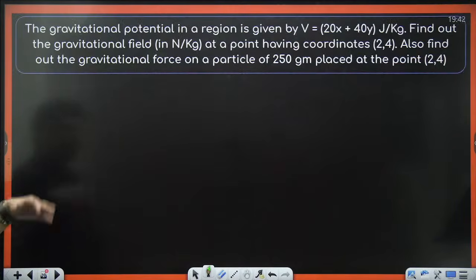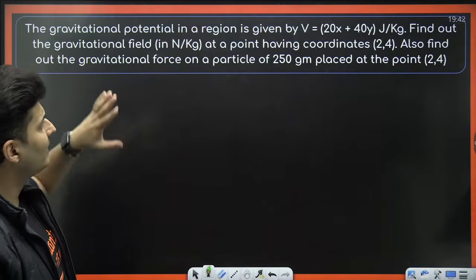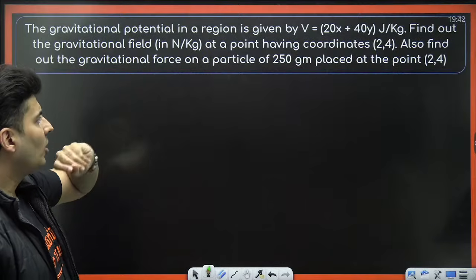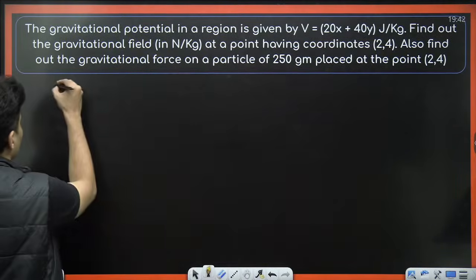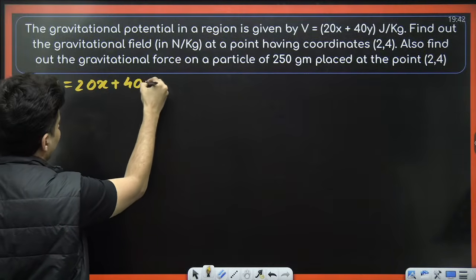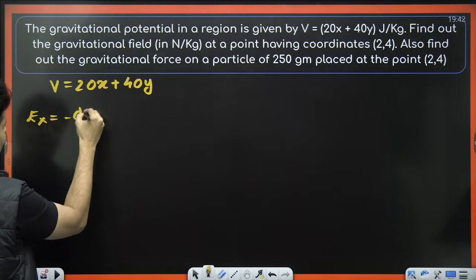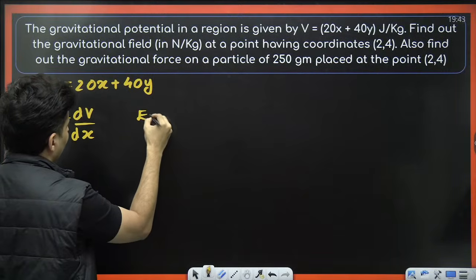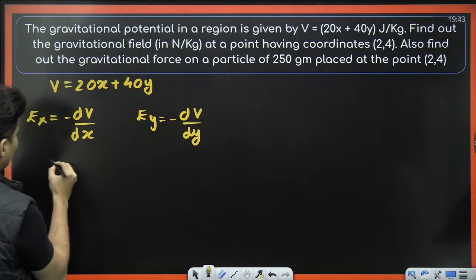These kind of questions are very common. That's what I wanted you to see. Look at this. Potential is a function of x and y. Find the field at this point. Also find the force on this point. Okay, straightforward question. Because potential is given to be 20x plus 40y, the gravitational field in the x direction will be derivative of this potential with respect to x separately, and in the y direction the field will be derivative of this potential with respect to y only.